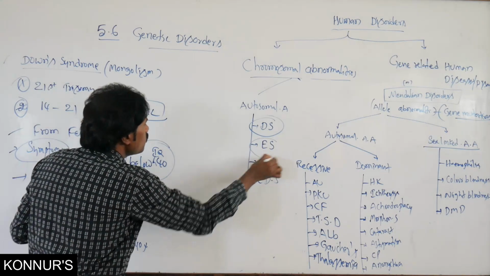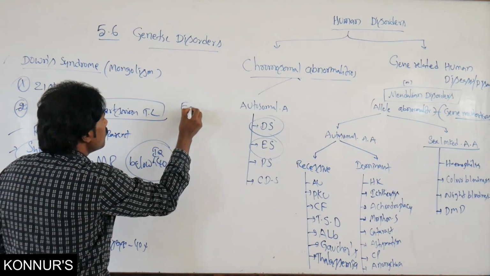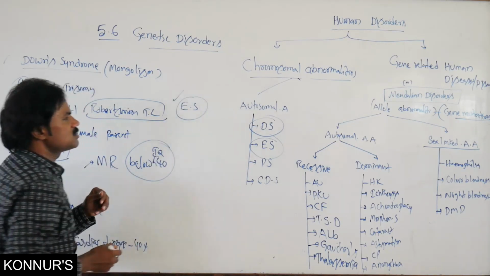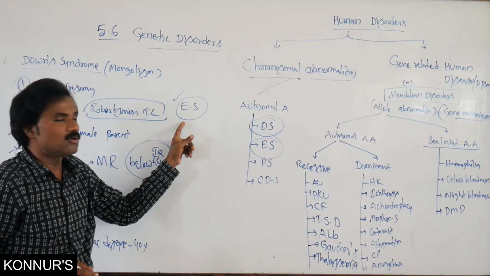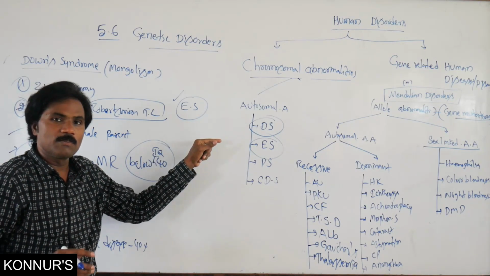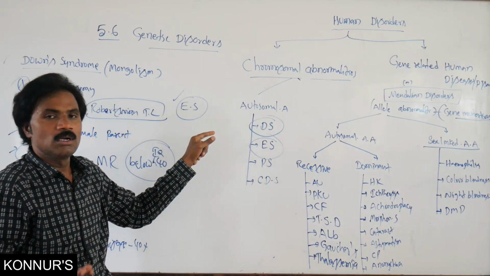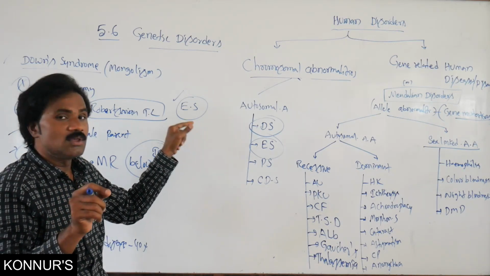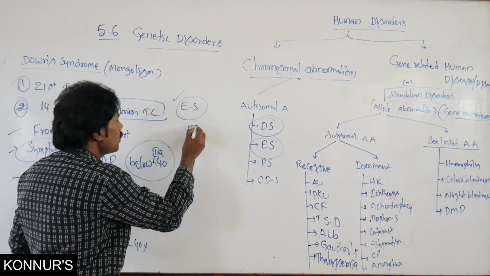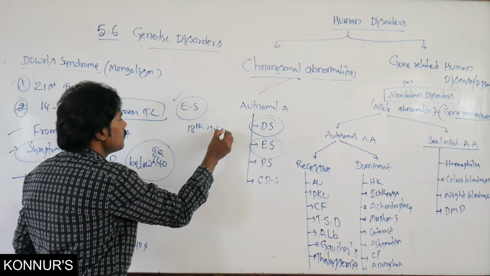Then Edwards syndrome, named after the scientist Edwards who identified this syndrome. It is also a type of trisomic syndrome, in which the 18th chromosome is added, that is 18th trisomy.